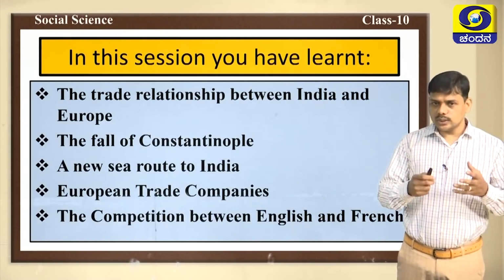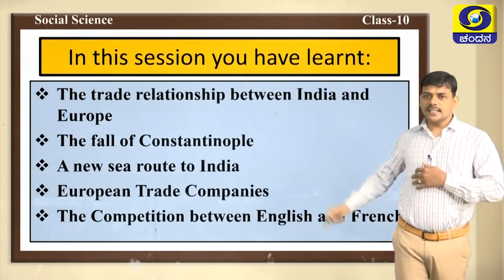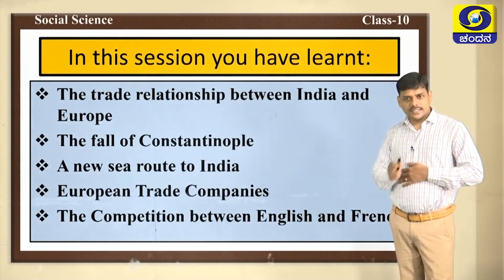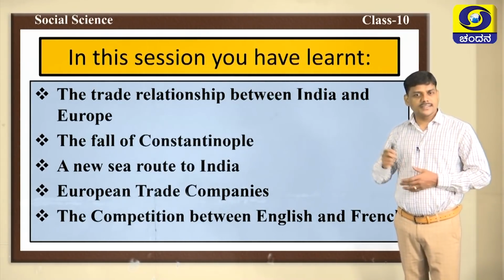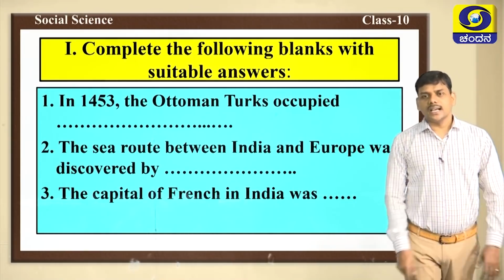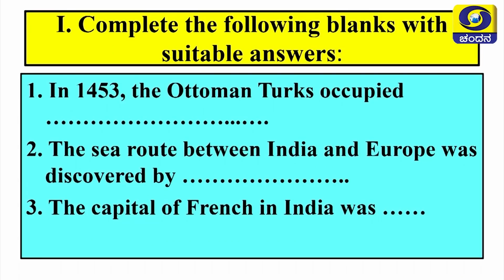And now I am going to give you some questions relating to these topics. Are you ready to write this? Let's start. First main, complete the following blanks with suitable answers. First one, in 1453, the Ottoman Turks occupied dash. Second one, the sea route between India and Europe was discovered by dash. Third one, the capital of French in India was dash.